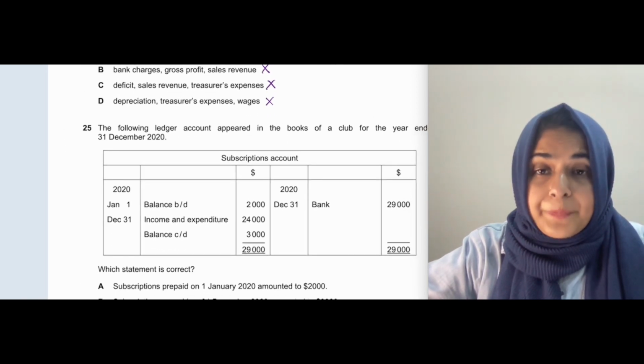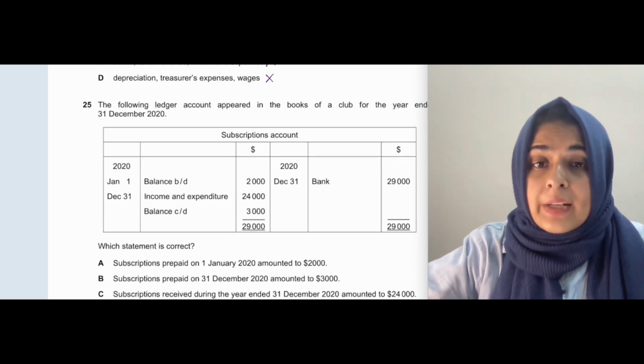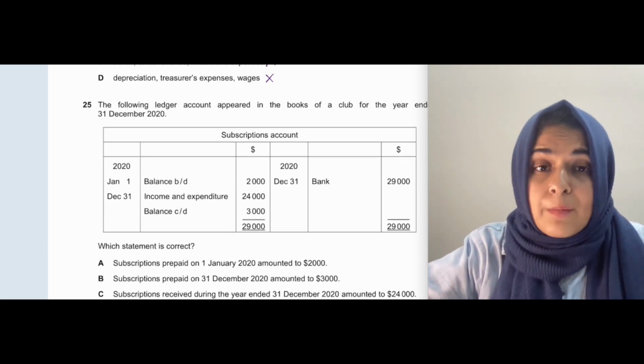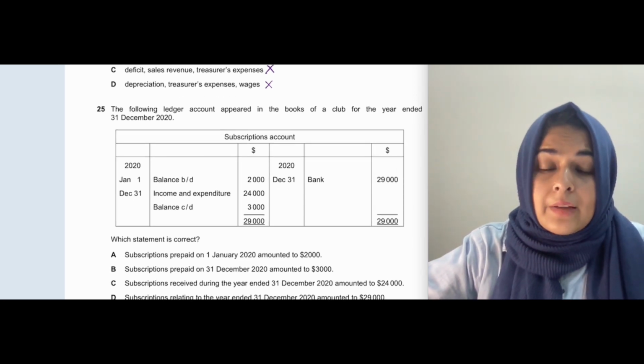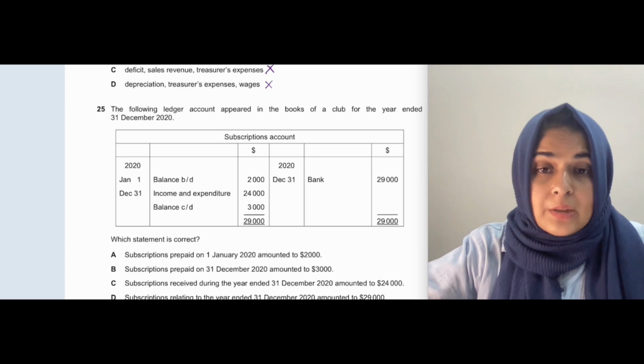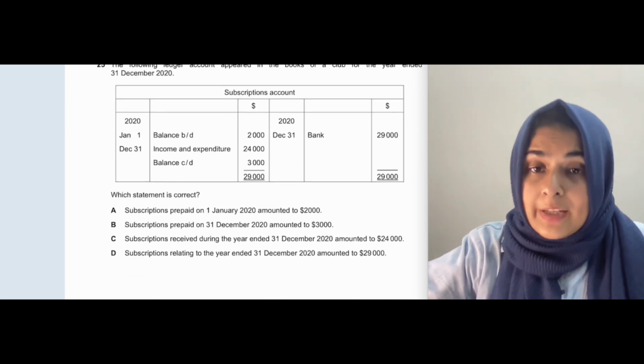Now in question number 25, they've given you a subscription account. The following ledger account appeared in the books of a club for the year ended 31st December 2020. They've given you balance brought down, income and expenditure, balance carried down, and bank. Now they're saying which statement is correct.